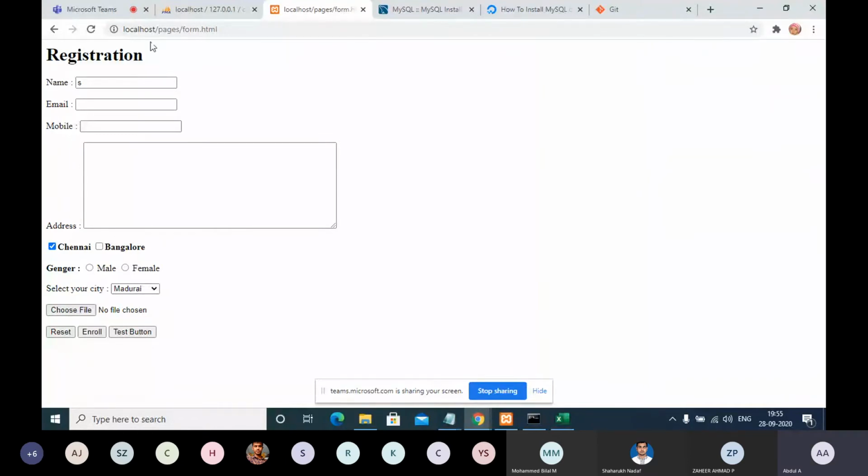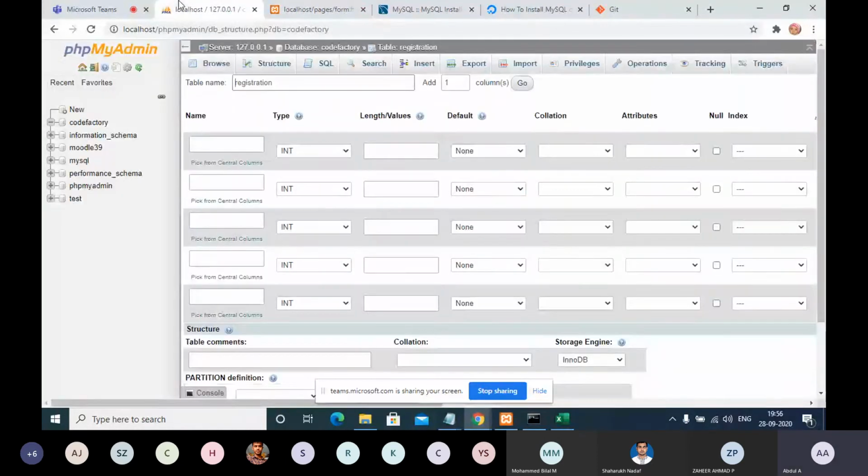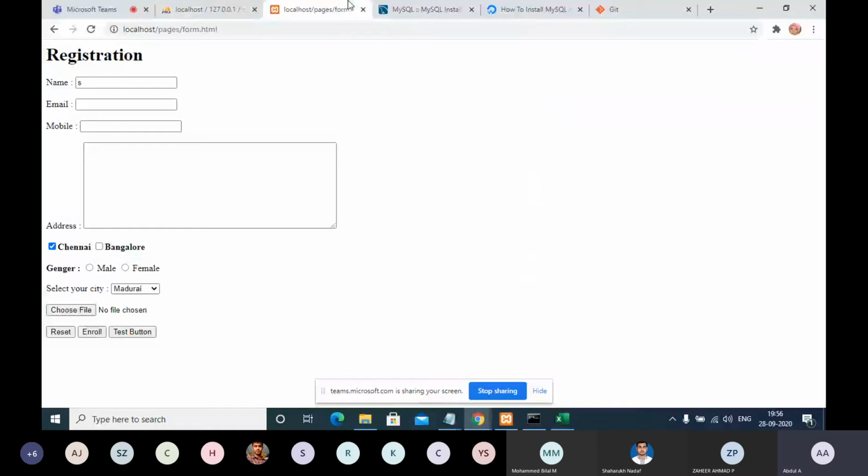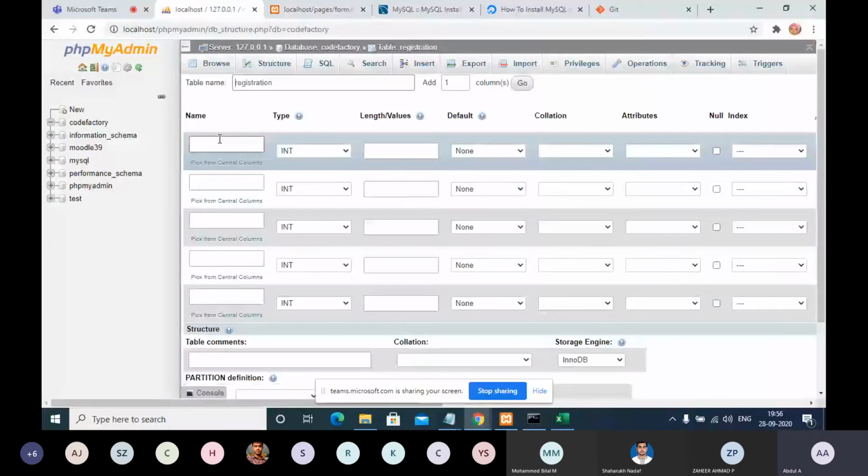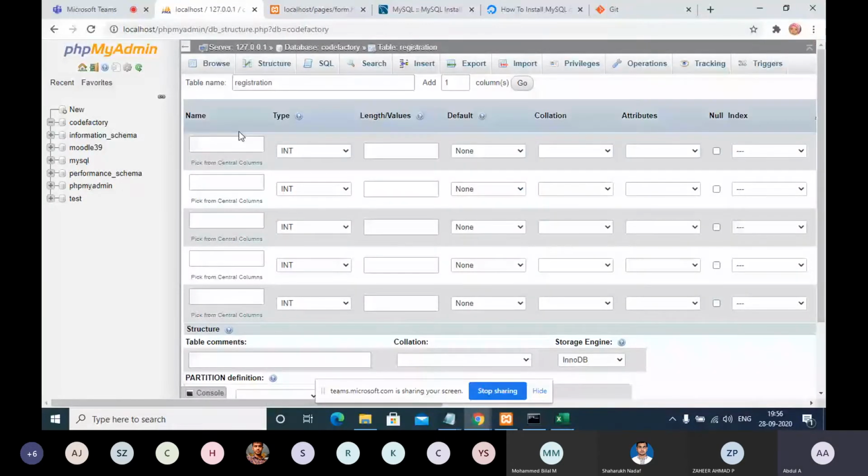Once this form is submitted, we need to capture all the data in the database table. For every field we are going to capture, we need to create a column in the table. These are box 1, box 2, box 3, box 4, box 5.